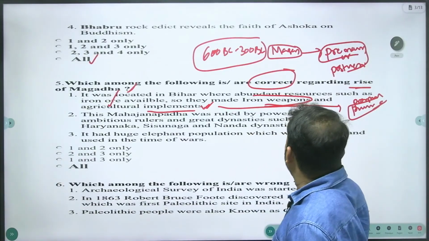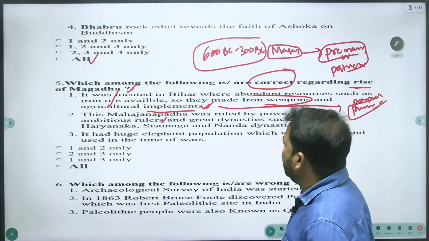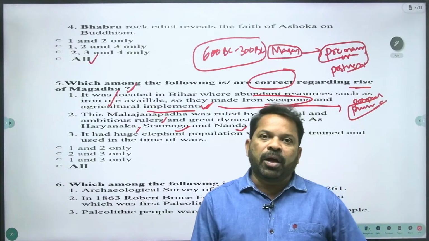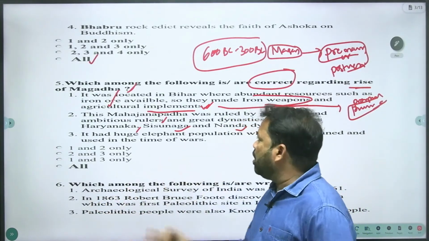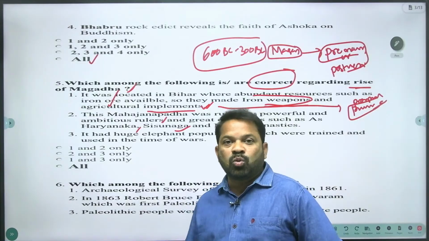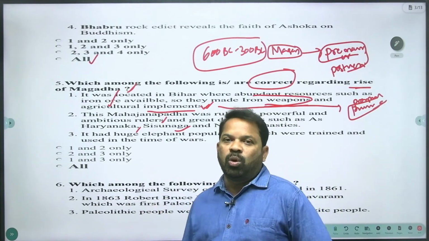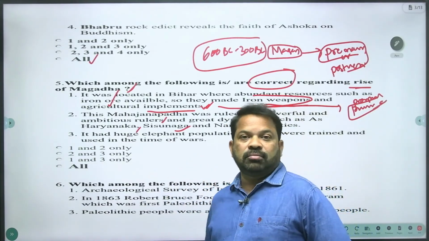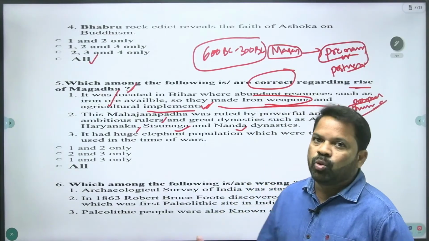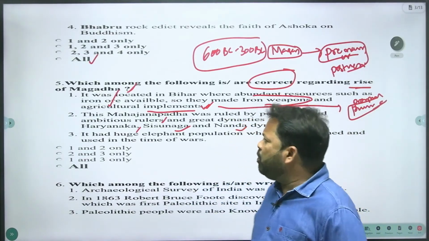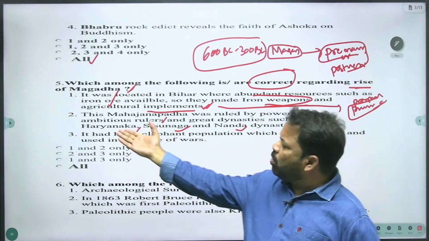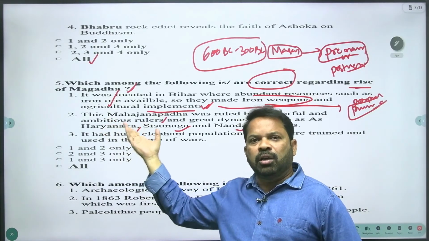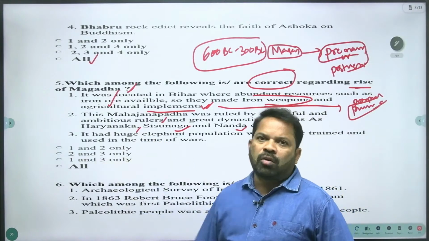This Mahajanapada was ruled by powerful and ambitious rulers and great dynasties such as Haryanka, Sisunaga and Nanda dynasties. Comparing with other Mahajanapadas, Magadha was ruled by ambitious and dedicated rulers. You know very well Bimbisara, Ajatasattu, Sisunaga, Mahapadmananda, very powerful rulers. Magadha was first ruled by the Haryanka dynasty. The founder was Bimbisara, and he was treated as the first ruler of India.